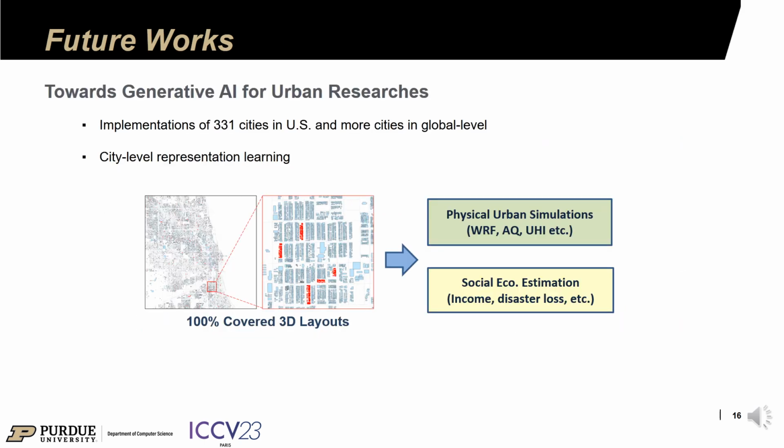Our near-future work includes expansion to 331 cities in the US with more than 100K population, and city-level representation learning.